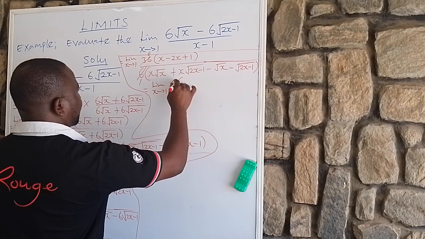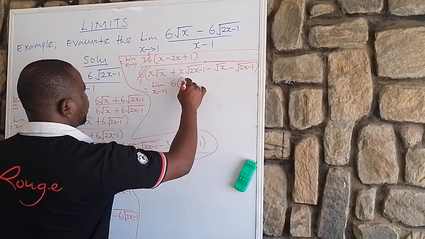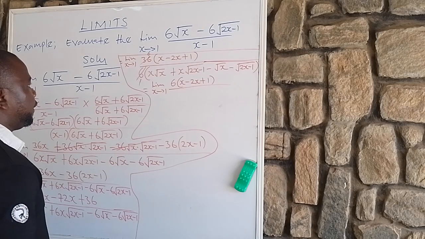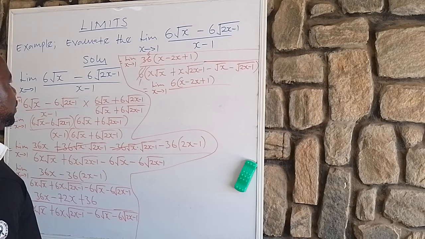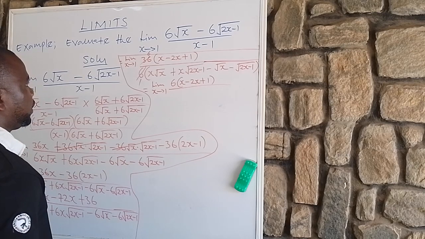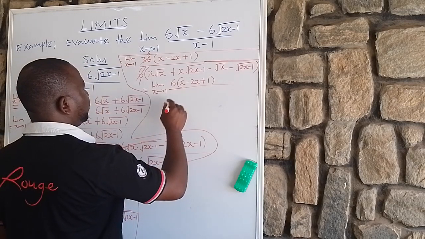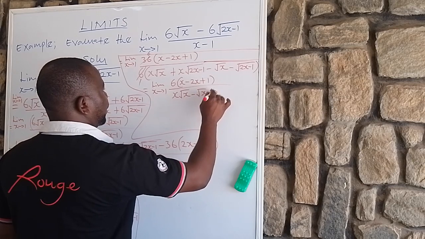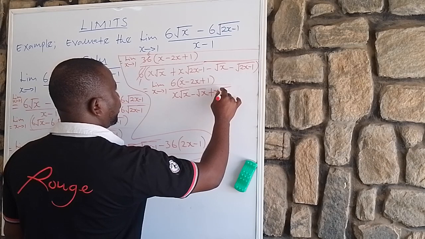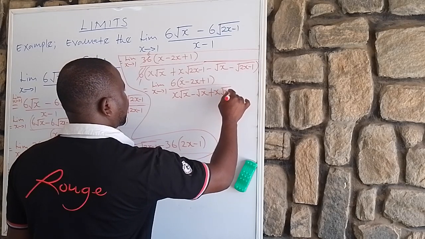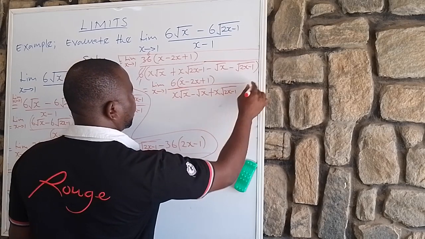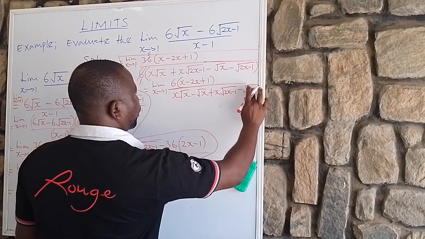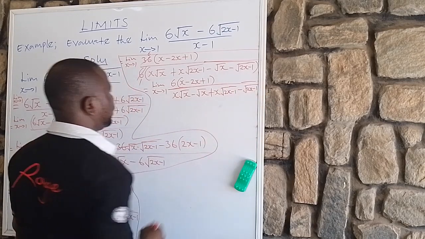Here will be 6 open bracket x minus 2x plus 1, close bracket, all over, if you can see what I am saying, this is the same thing as x root x minus root x plus x root 2x minus 1, then minus root 2x minus 1, isn't it? Okay.